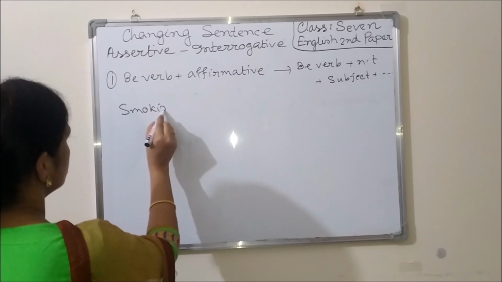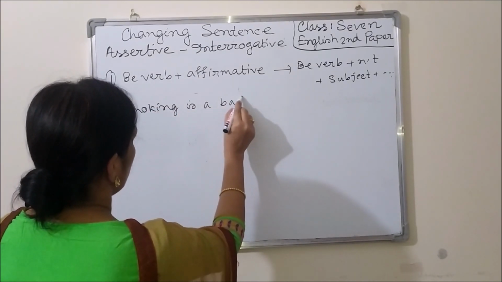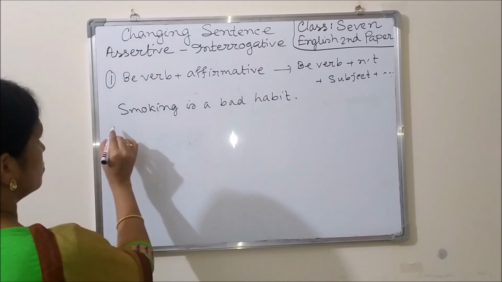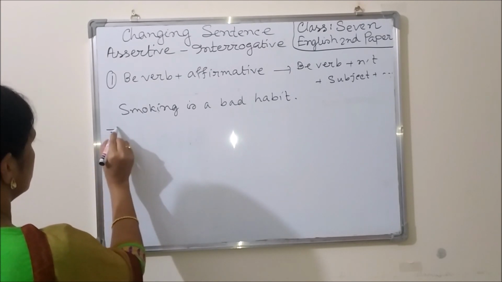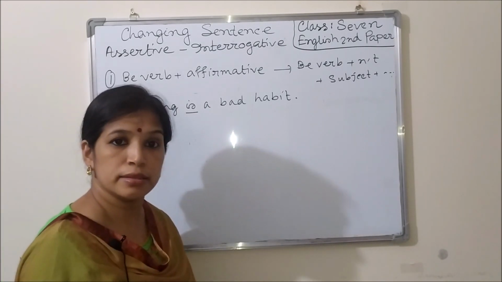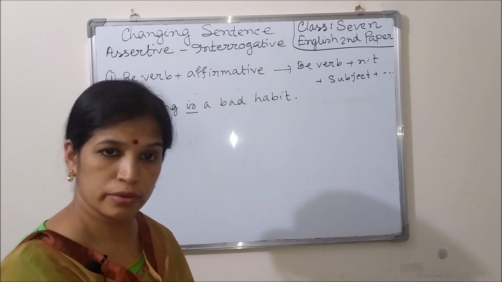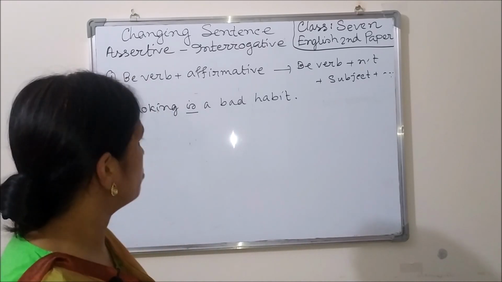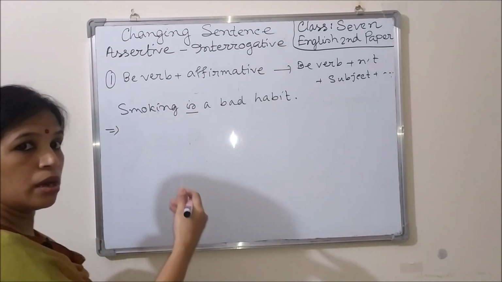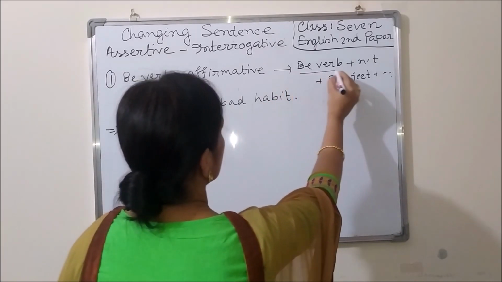Smoking is a bad habit. Here we can see that there is a be verb and the sentence is an affirmative sentence. You know there are two types of assertive sentence, one is affirmative, another is negative. When we want to transform the sentence into interrogative, we have to use the be verb first.